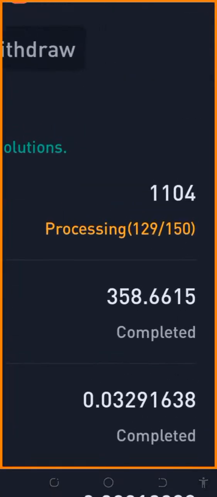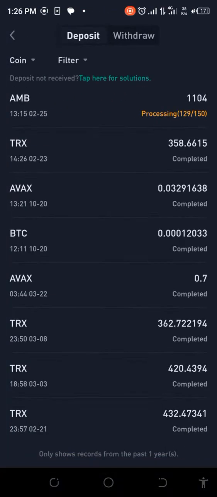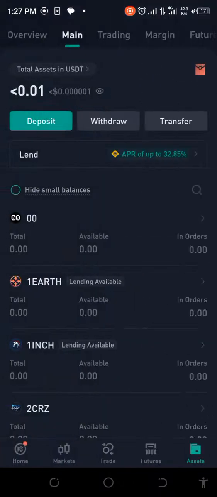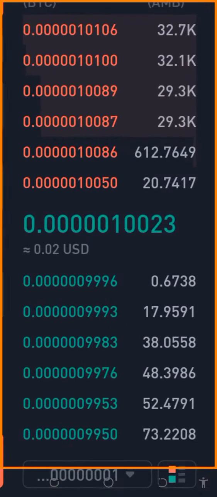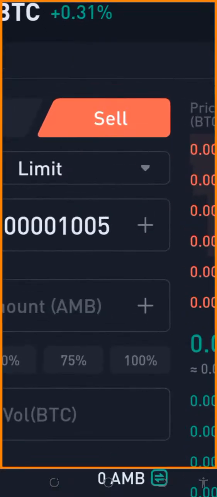All right, so I just wanted to show you that it's currently processing. We're waiting for it. It currently is 129 out of 150 confirmations, I think. So we're still waiting. Let's hope that this doesn't take too long, because if it does, the price is going to change. And when it comes to spotting signals like this, we want to make sure that it doesn't change. Look at the price right now. It's now 0.0010023. That shows it's actually less. And this was the price that we saw that we wanted to deal with.